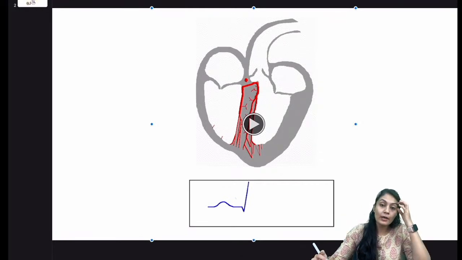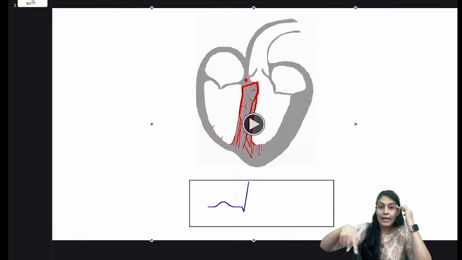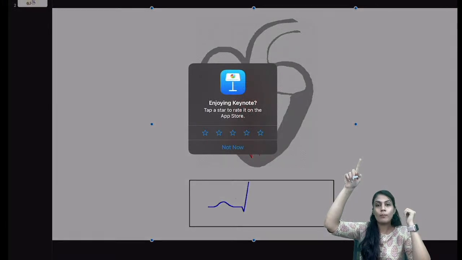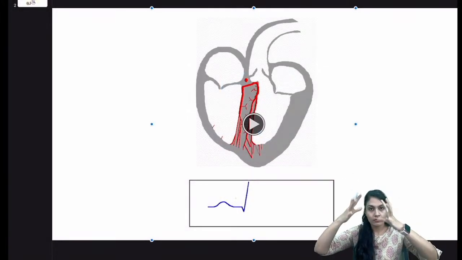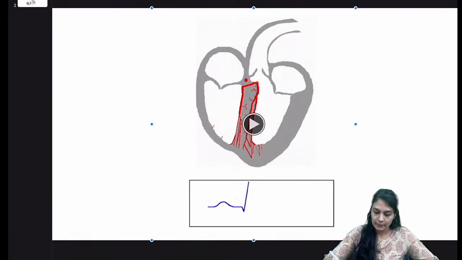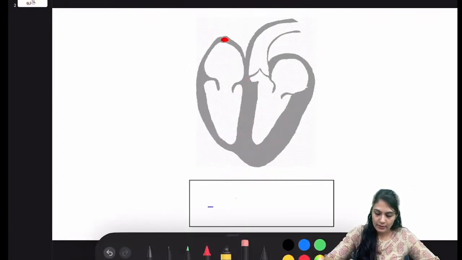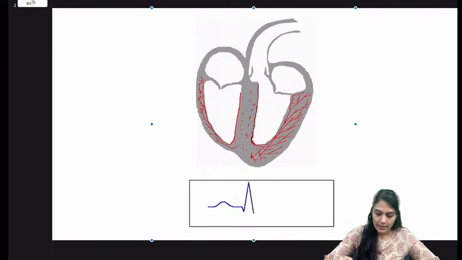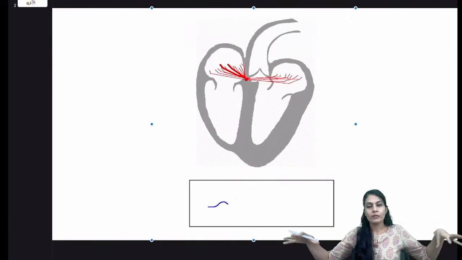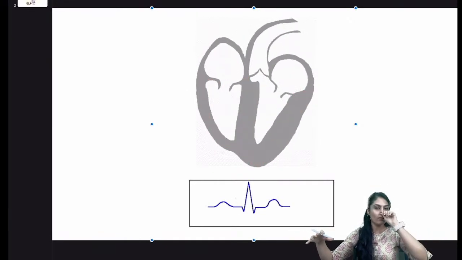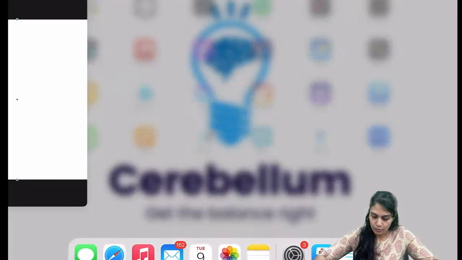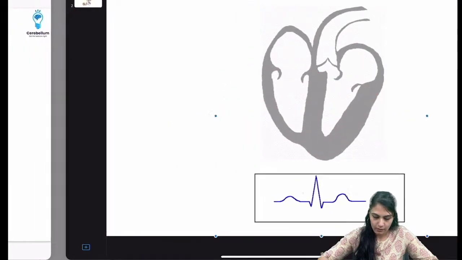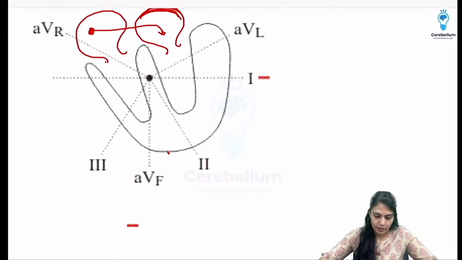In the septal depolarization you can see S, and then we have the QRS complex, which is when the ventricles are depolarized. As soon as the repolarization occurs, diastole is going to follow, and the T wave is going to be there. So that's how it happens in the case of the ECG, right?